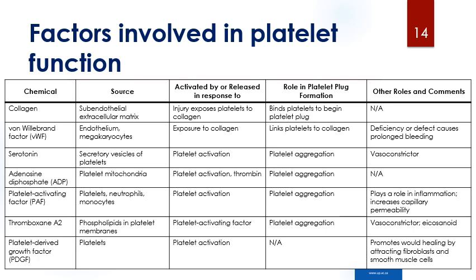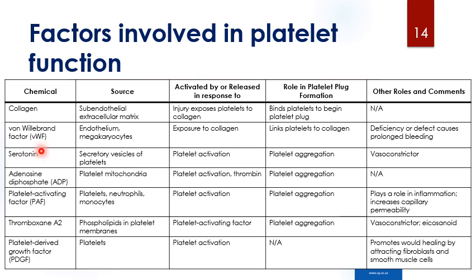If we take a look at some of the factors that are involved in platelet activation, firstly, collagen. It's important for activating the platelets to begin the forming of the platelet plug. Collagen exposure is the trigger to begin the clotting process. Von Willebrand factor, as we mentioned, is necessary for the platelets to bind to collagen. A deficiency in von Willebrand's factor is one of the most common causes of bleeding disorders.